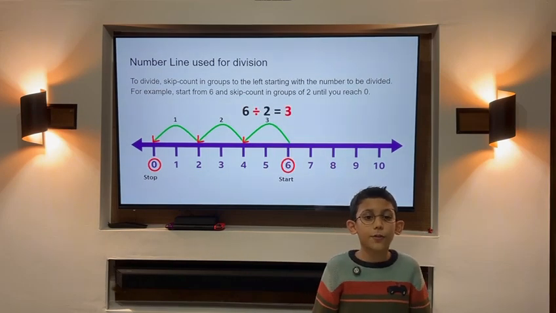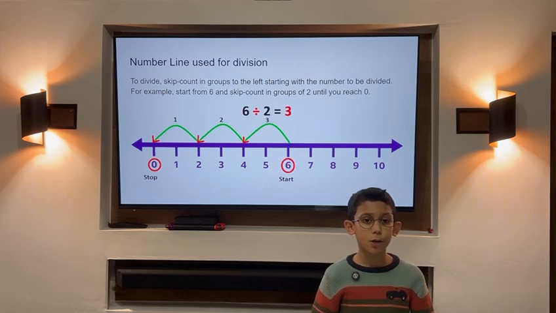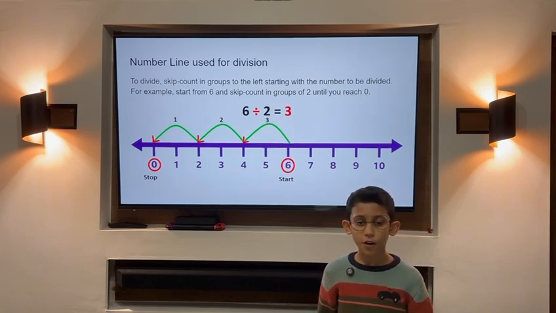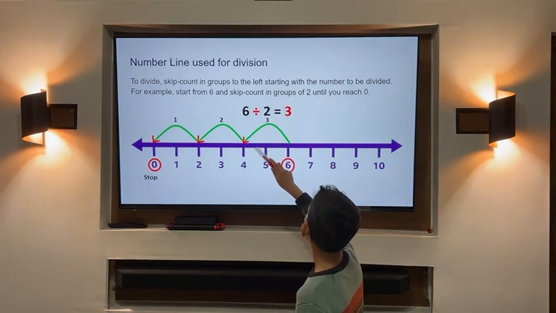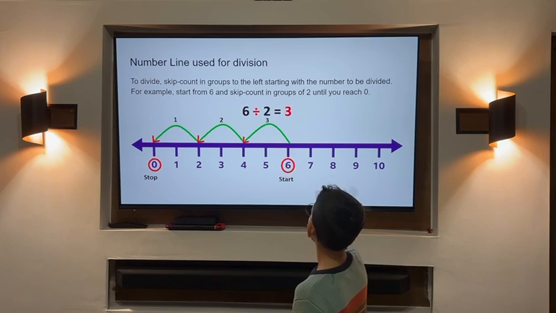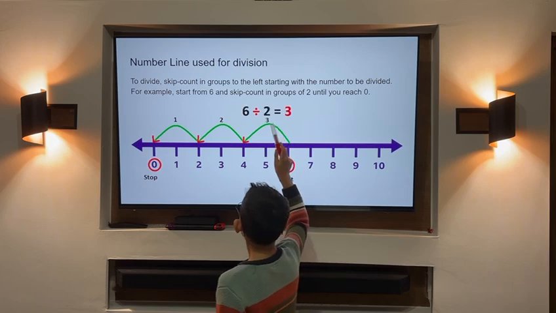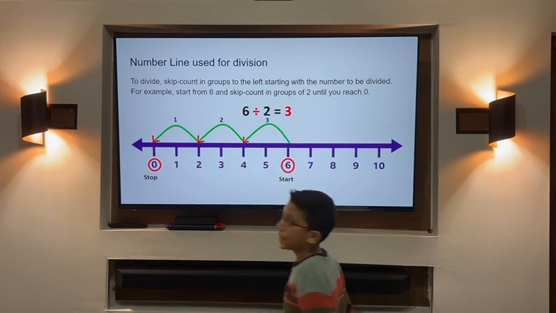Number line used for division. To divide, skip count in groups to the left starting with the number to be divided. For example, start from 6 and skip count in groups of 2 until you reach 0. So we'll start on 6. See, the number of hops we do is the answer.